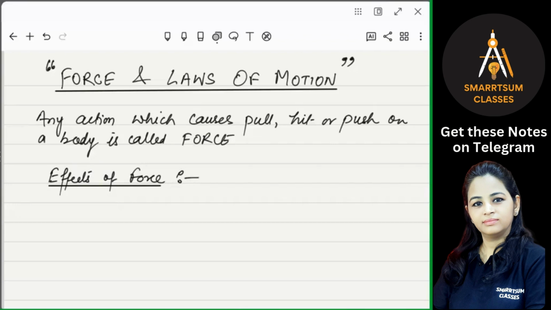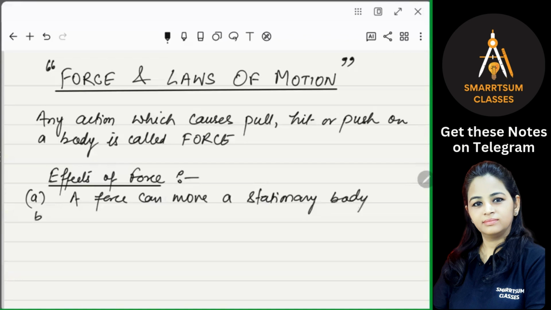So what are the different effects that can be produced by force? A force can move a stationary body. A force can stop a moving body.